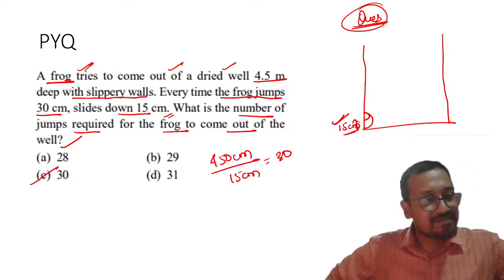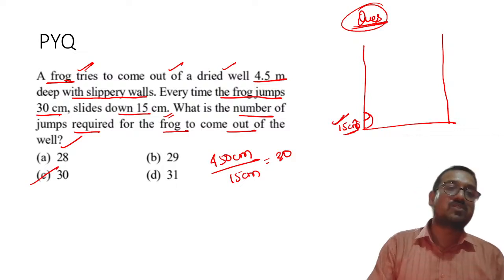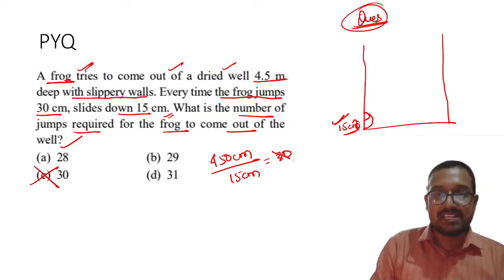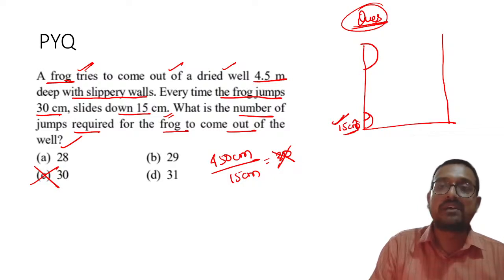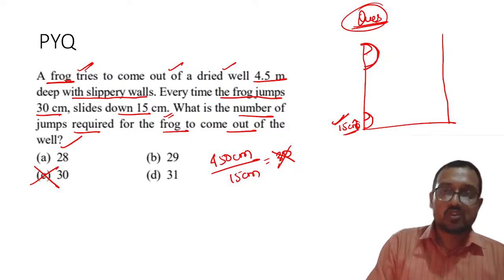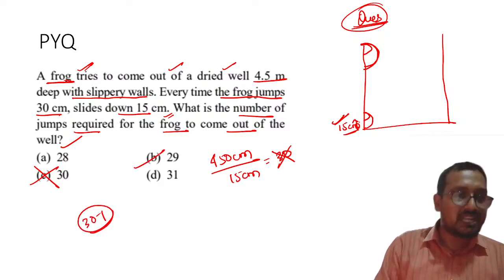Final one does not count. Yes, thank you, Karthikeyan. You are very correct. 30 is the wrong answer. Please remember why: because when the frog jumps the last step, for the last time, he will be out of the well, he won't slip. So one way can be 30 minus 1, so that way it will become 29.